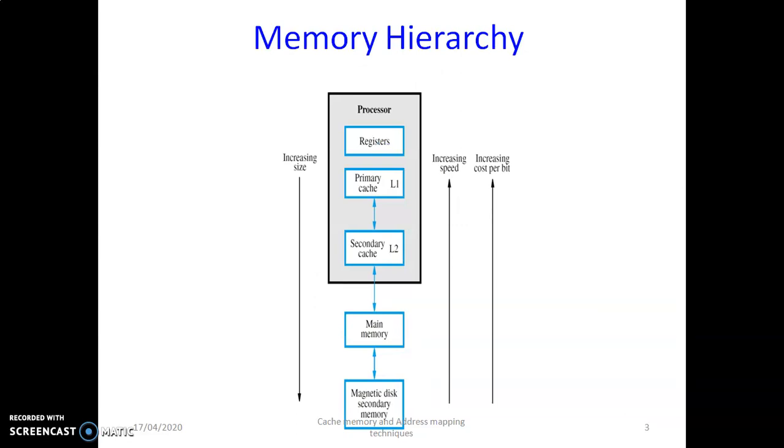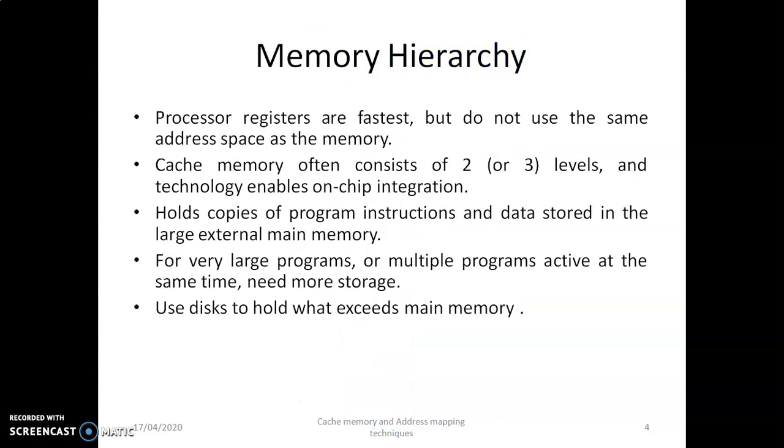First, we'll consider the CPU register. Cache is inserted in between the processor and the main memory, and secondary memory is considered to be the large memory at the next level. Size increases going downwards, while speed increases towards the processor. Cost also increases towards the processor.